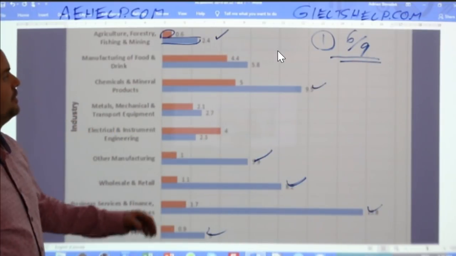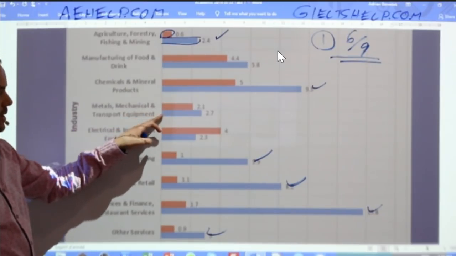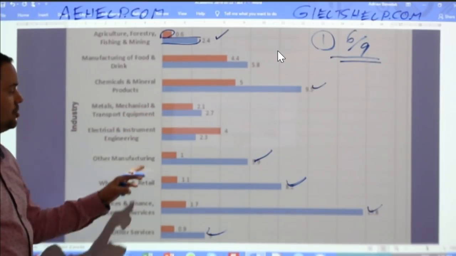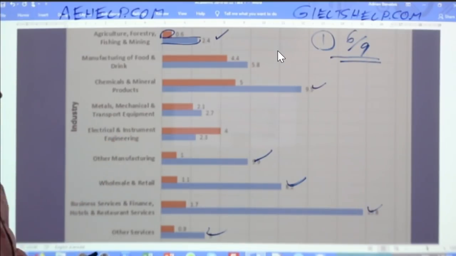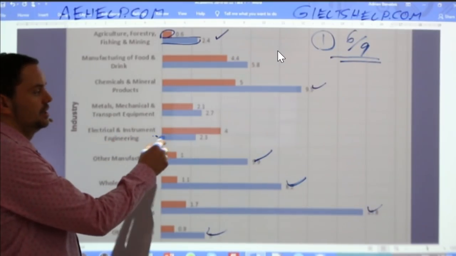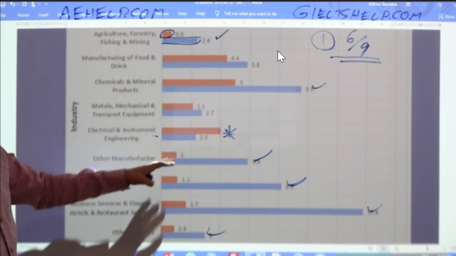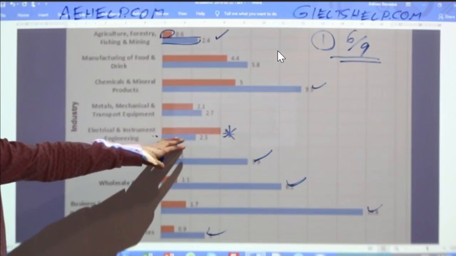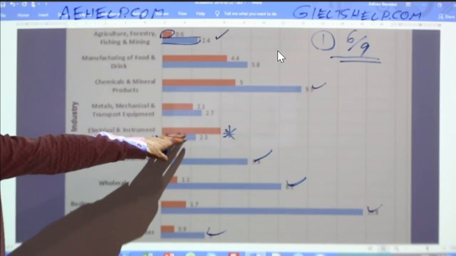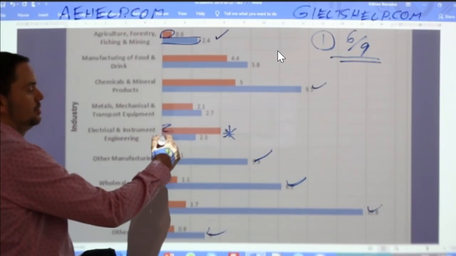A couple of them, so this one here, they're relatively similar. And interestingly, the electrical and instrument engineering is the only industry where there is more revenue to Scotland from exporting to the rest of UK. So this would be my point number 2.